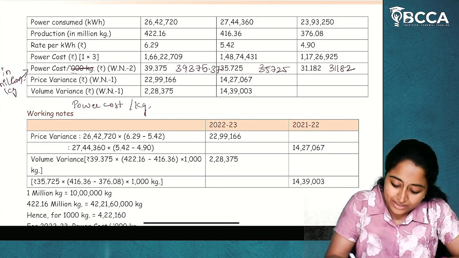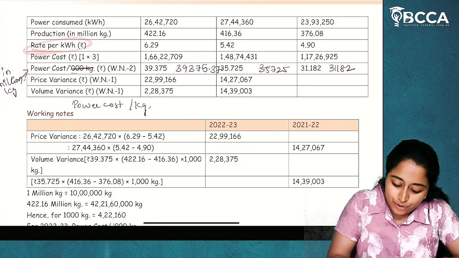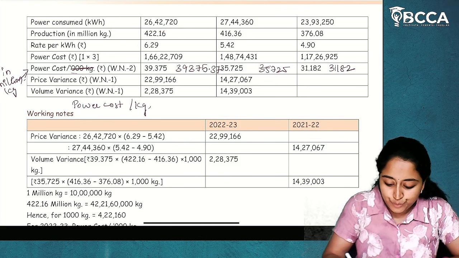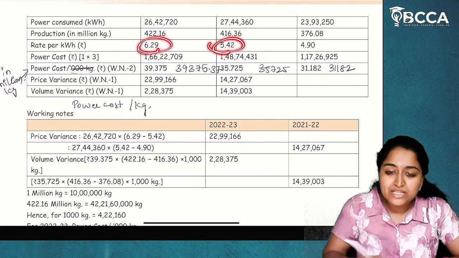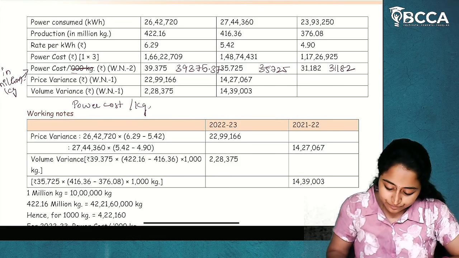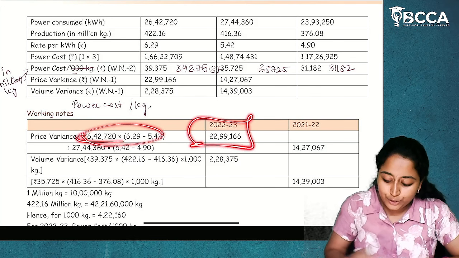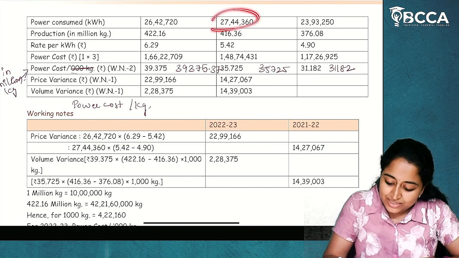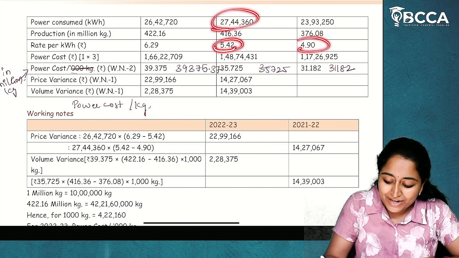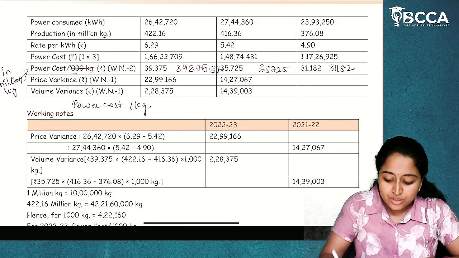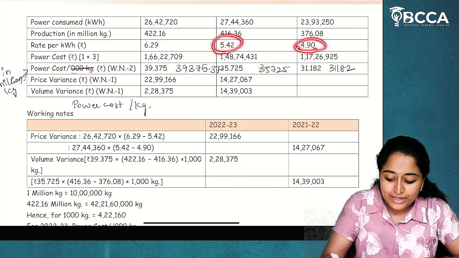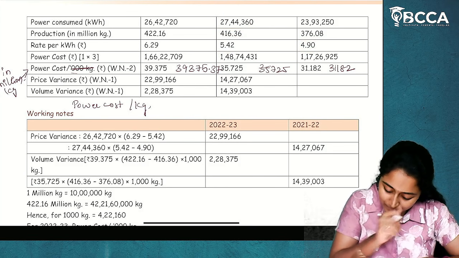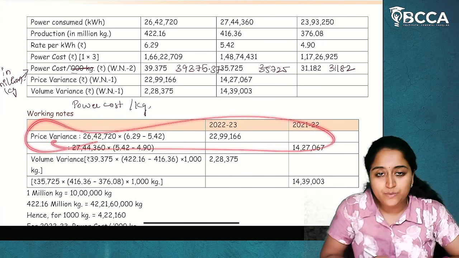Now what is the quantity? Now rate per kWh, and we will consider kWh. This into 6.29 minus 5.42. You will get for 22-23. And for 21-22, this into 5.42 minus 4.90. So, change in price into quantity. Okay, change in price into quantity. You will take that and you will get the price variance.